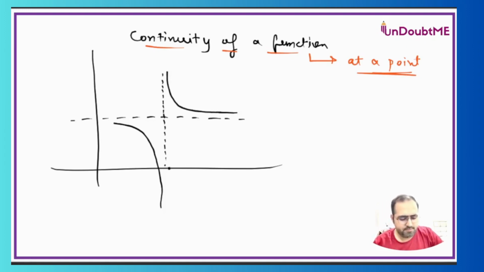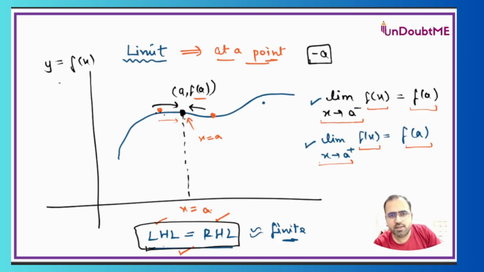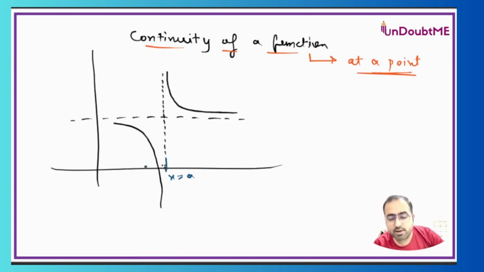Let's take it like this. Okay, now by just appearance, we can say that at this point, let this point be x is equal to a again, I hope both of you can see that this function is broken. Can I say that it is broken? No technical knowledge is required. By appearance, I can say that these two curves are not joined with each other. They are broken. Versus if you look at this, this is a joint curve. This is a proper continuous curve. So when the curve is broken, then by appearance itself, we can say that this function is discontinuous. Now, how we are going to prove it mathematically, let us understand.